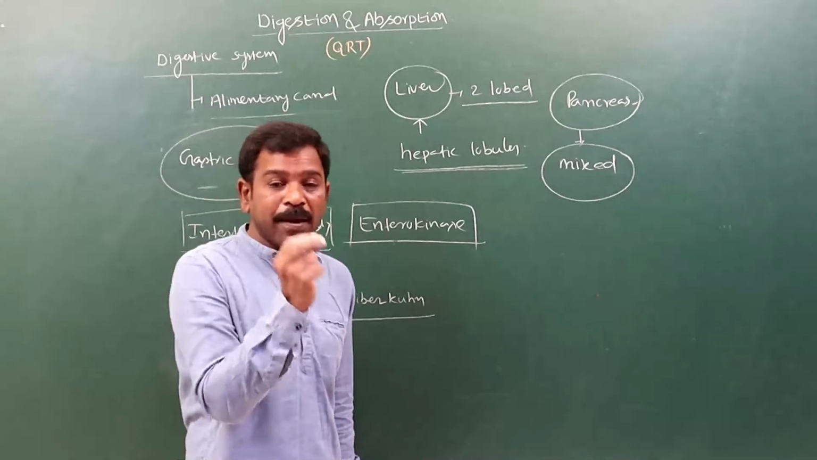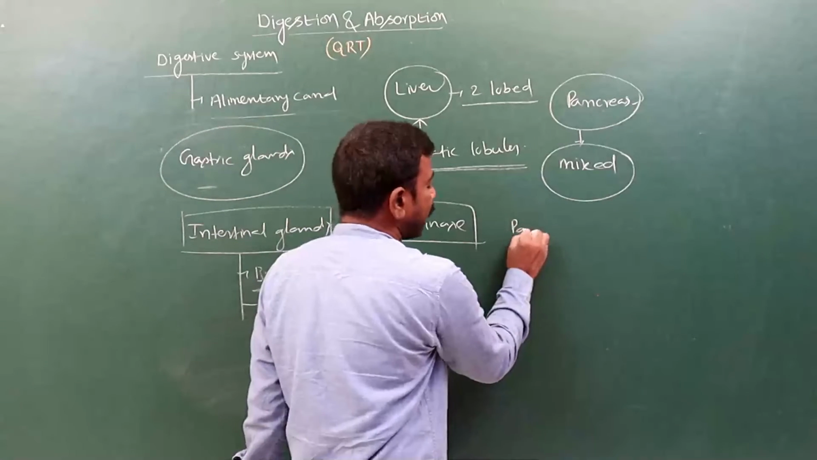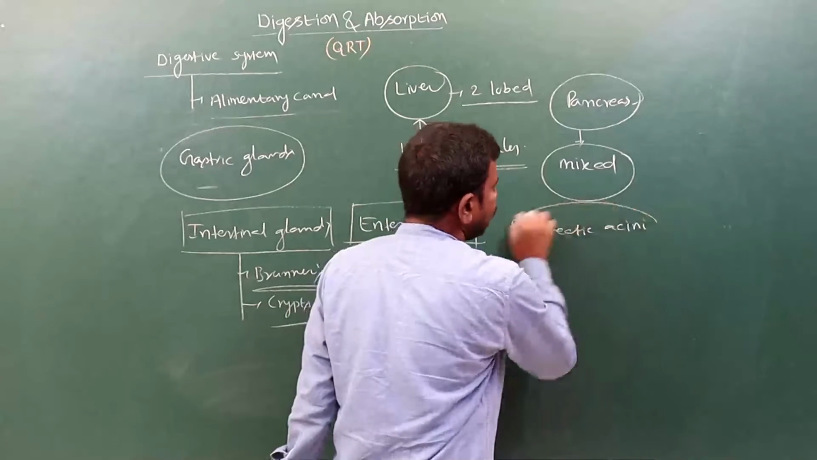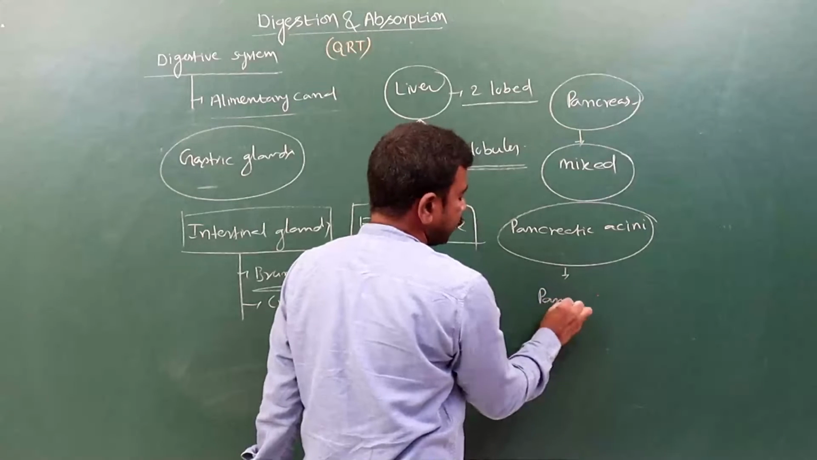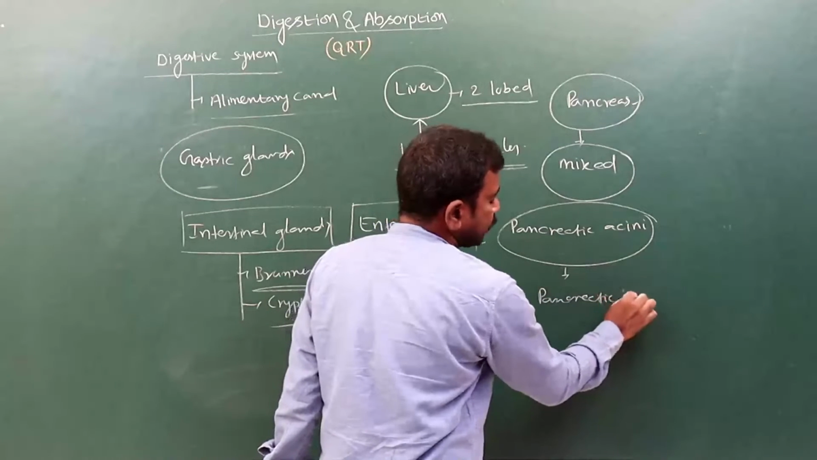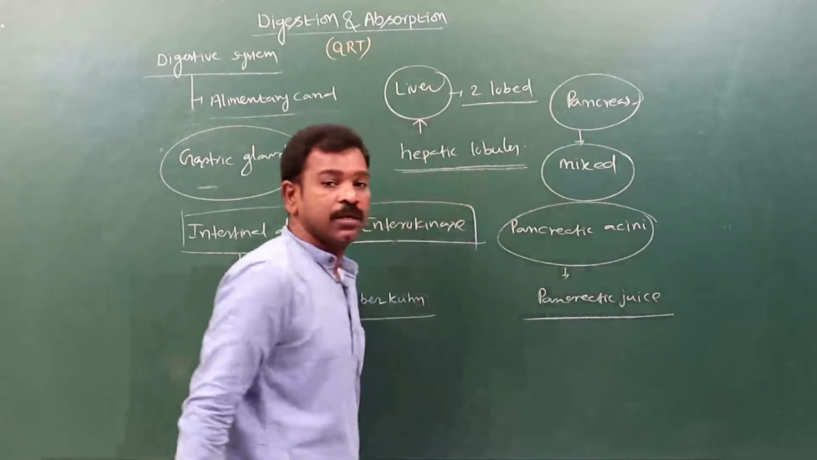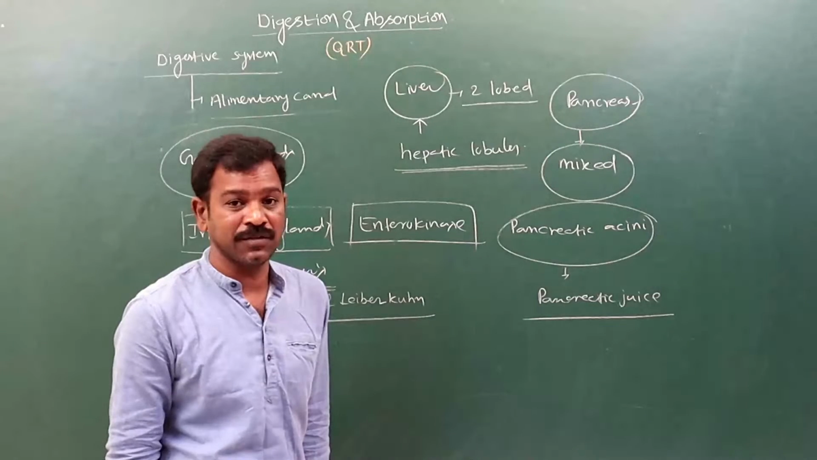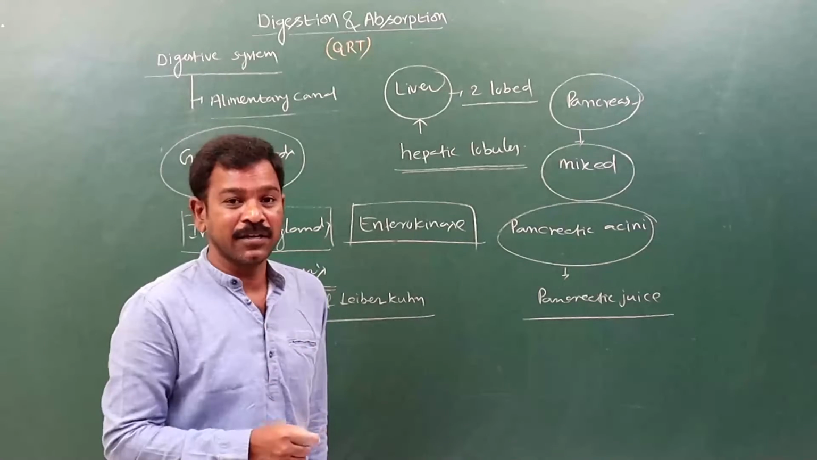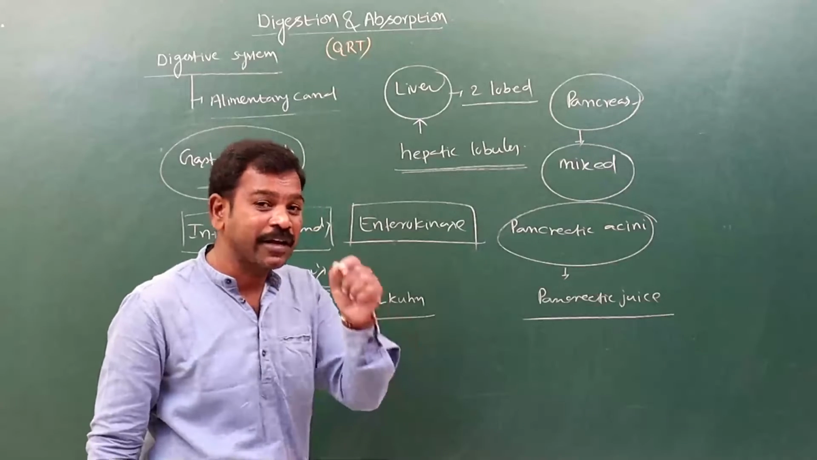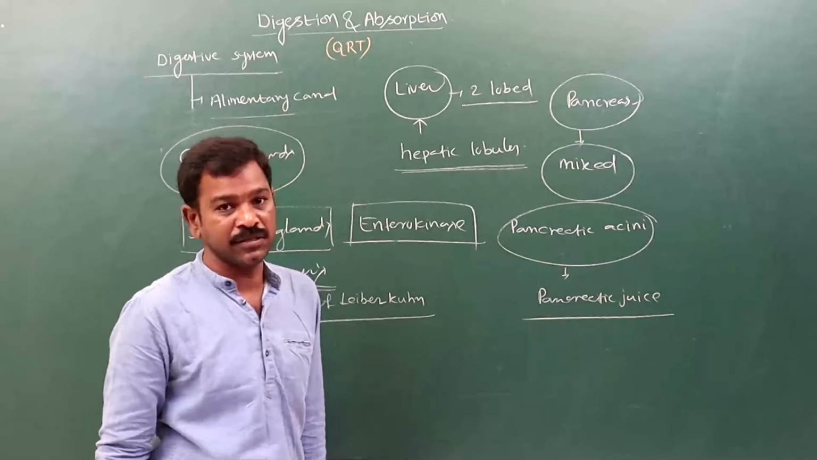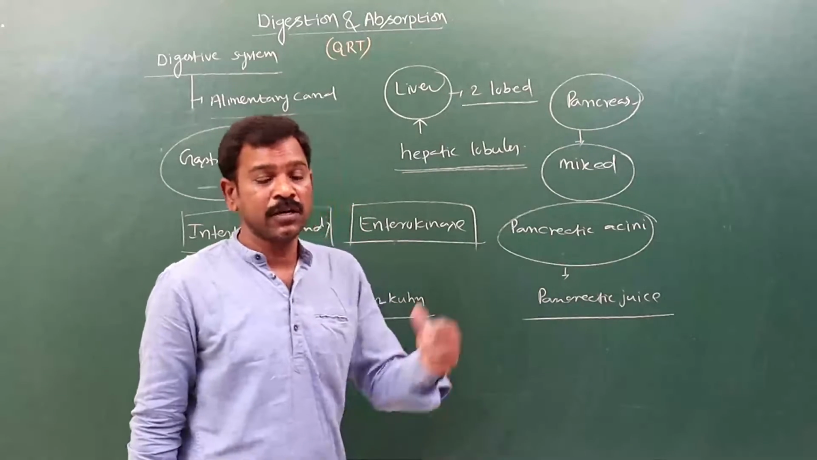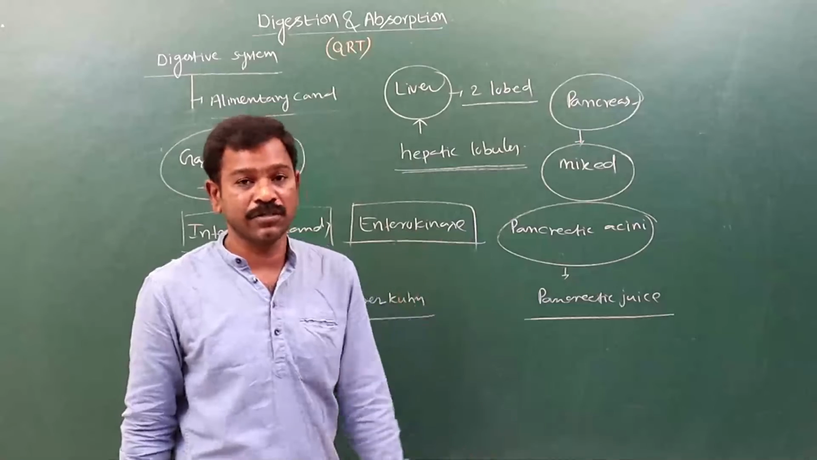From the pancreatic acini only, pancreatic juice is secreted. Remember, in the pancreatic juice, trypsinogen, chymotrypsinogen, procarboxypeptidase, pancreatic lipase, and pancreatic amylase are all present. Got it? So like this, the pancreas is present. Of course, the endocrine part is also there, that is the islets of Langerhans, with alpha cells and beta cells.